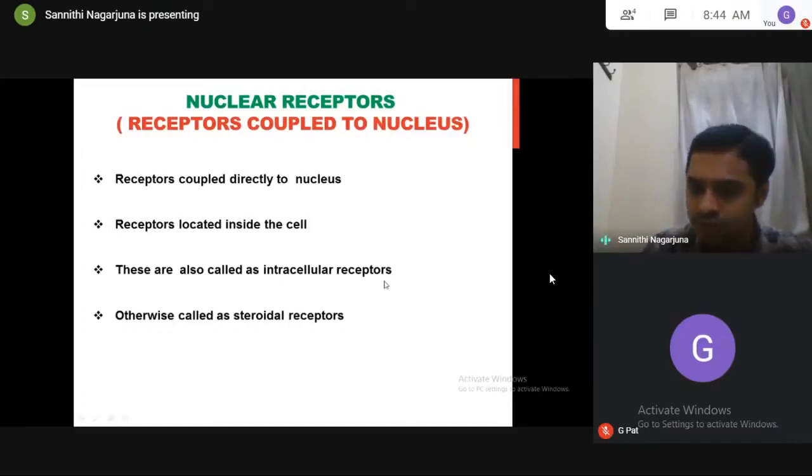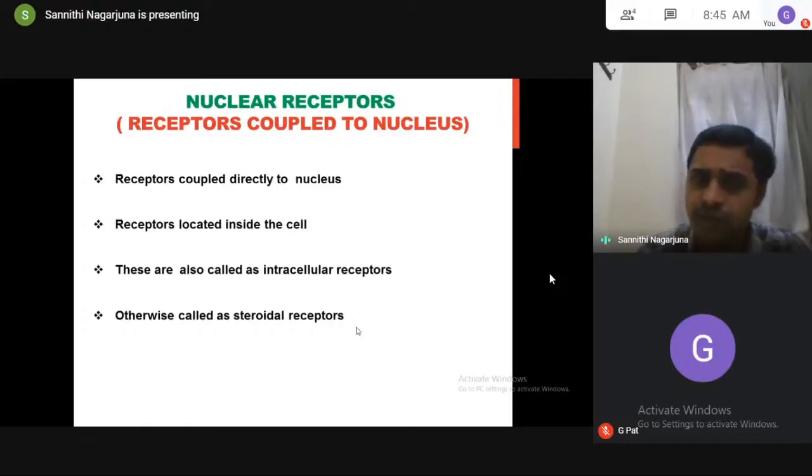Got my point? This is the most important assumption you have to understand here. All the receptors discussed so far are transcellular receptors, located across the cell membrane. But the nuclear receptors are directly attached to the nucleus, located inside the cell, and are called intracellular receptors. Except nuclear receptors, all receptors are transcellular. These nuclear receptors are also called steroidal receptors because most of the steroidal hormones and steroidal drugs in our body produce their action by binding to these nuclear receptors.